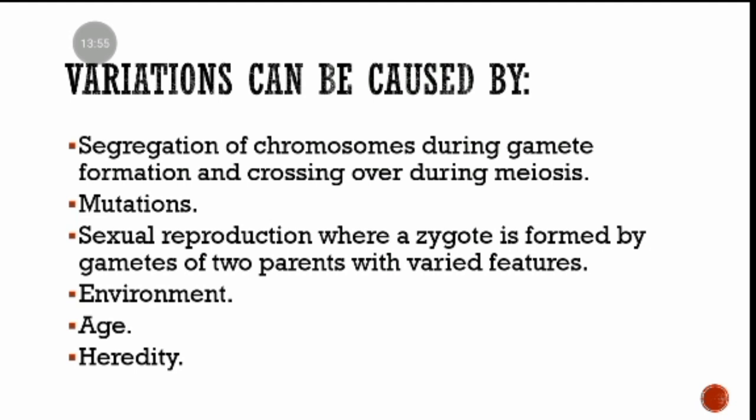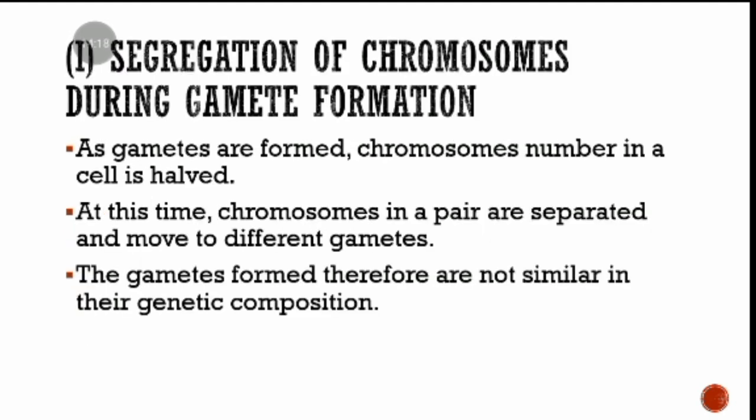Now, for the next deck of slides, we're going to dive deep into these causes of variations, to help you understand how each of them causes variations to be there in a species. The first one, as I have said, is segregation of chromosomes during gamete formation.